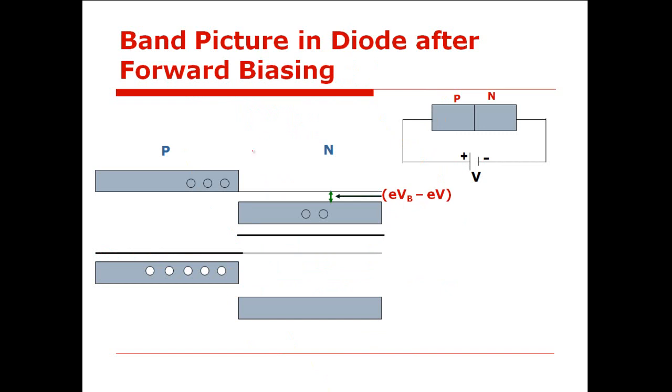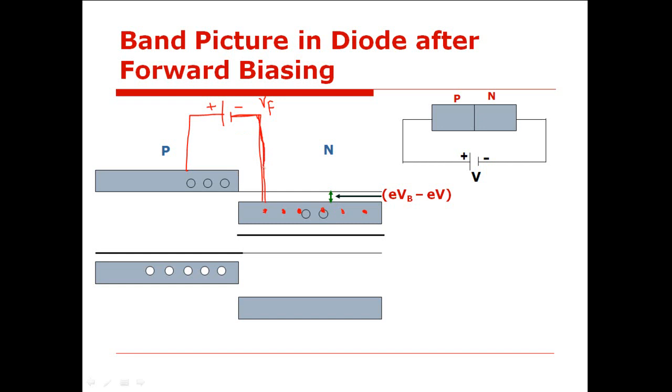If I apply a forward bias, that is, if this p side is connected to the positive terminal of the battery, and if this n side is connected to the negative terminal of the battery, and if Vf is my forward potential, then this negative terminal of the battery is going to provide energy to the electrons which are present in the conduction band of n side, isn't it? Yes, sir.